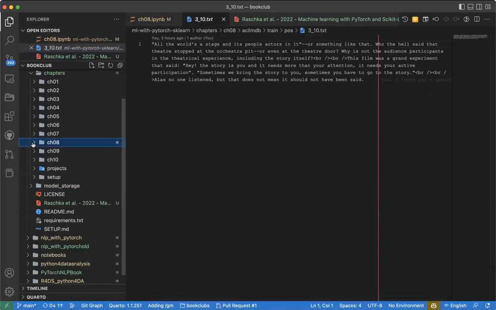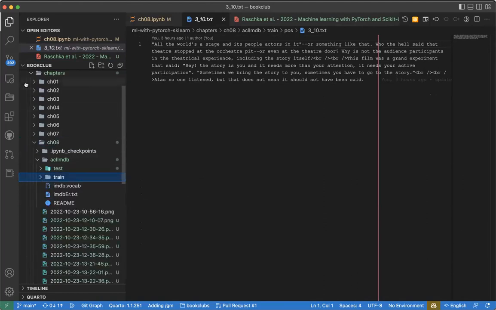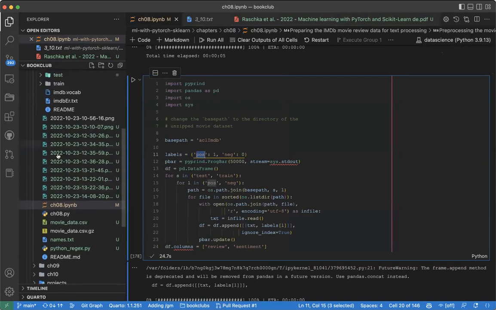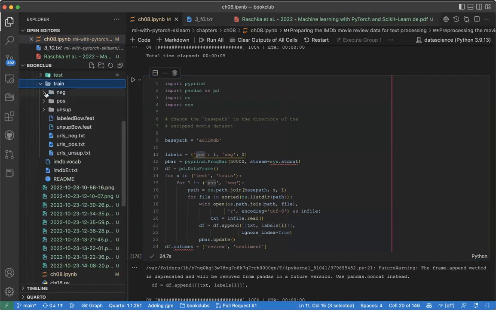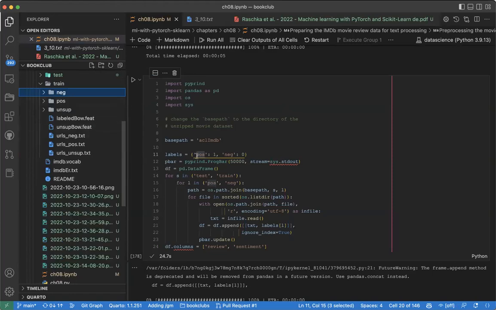So the idea now is, can we pull all these reviews, this training data, and combine them into a single data frame? That is what this code is doing. We specify what we want. Positive is 1 and negative is 0. Whatever is inside the positive folder is 1, and whatever is inside the negative folder is 0.